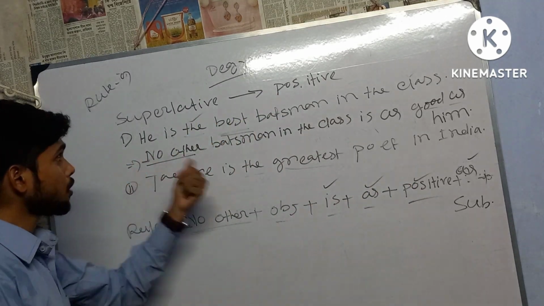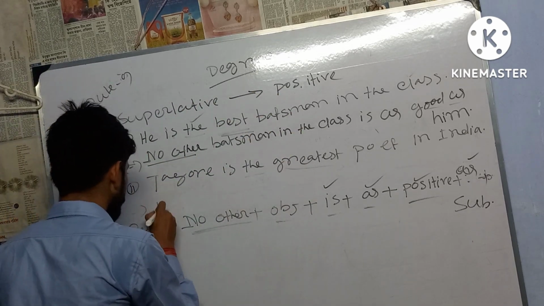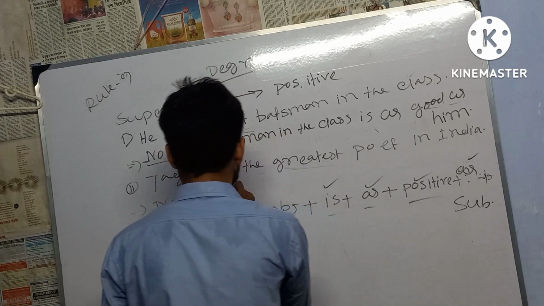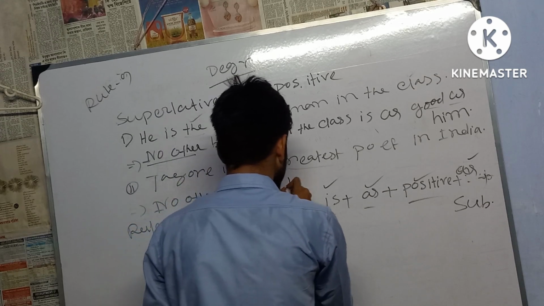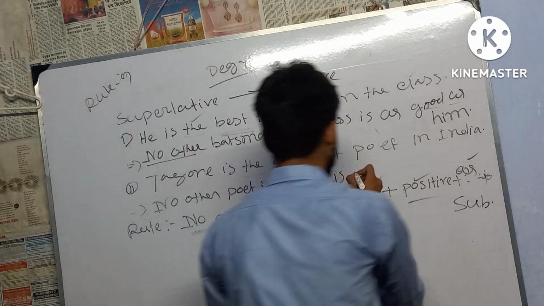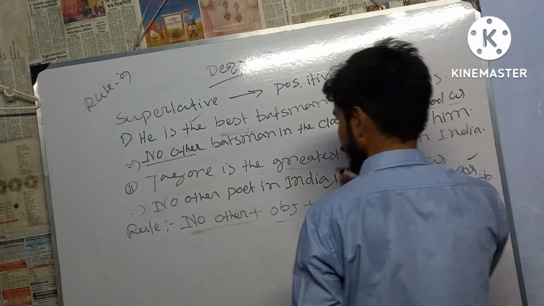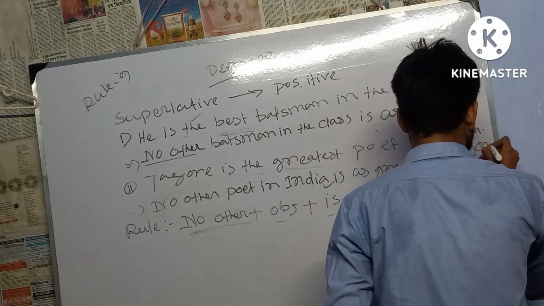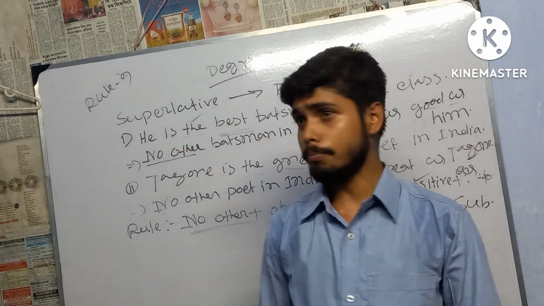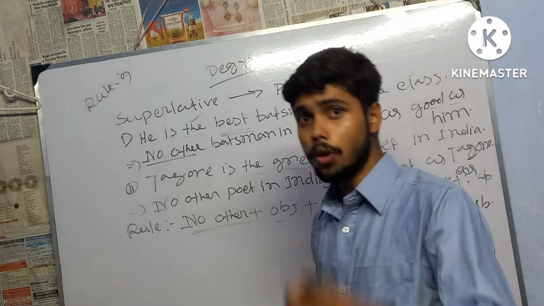And what is the procedure to transform from affirmative to negative, that is superlative to positive? That is 'no other'. Okay, write down 'no other'. The object is 'poet in India'. No other poet in India is as great as Tagore. I hope that in this rule you have no problem. Otherwise, please comment in my comment section. I will definitely upload a new video on your high demand.